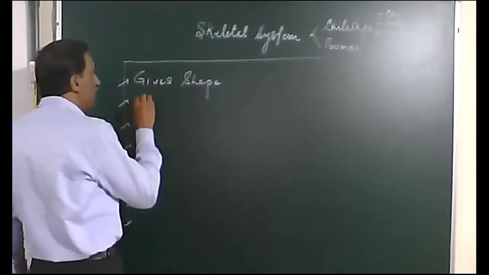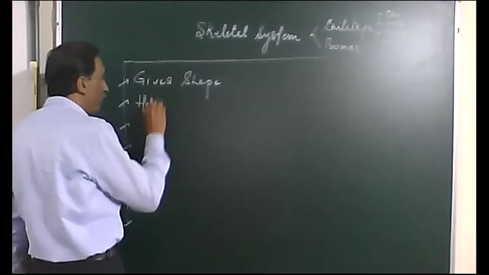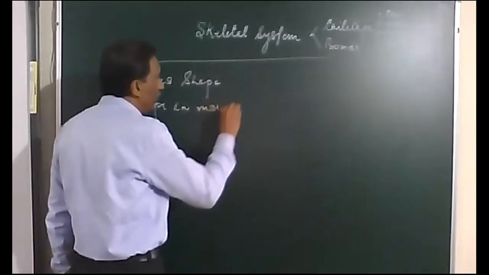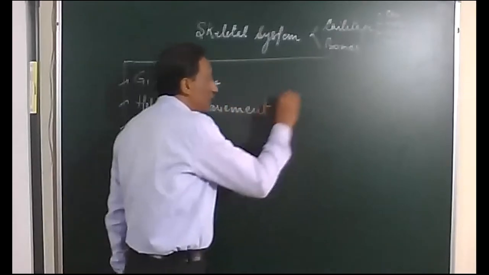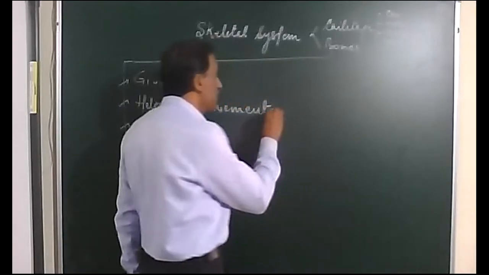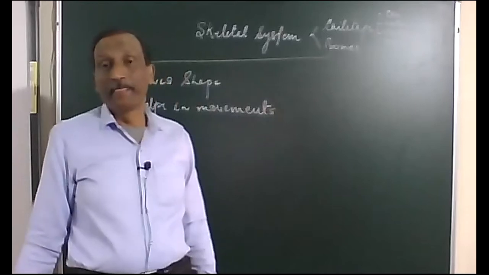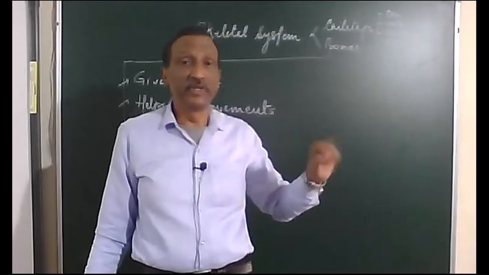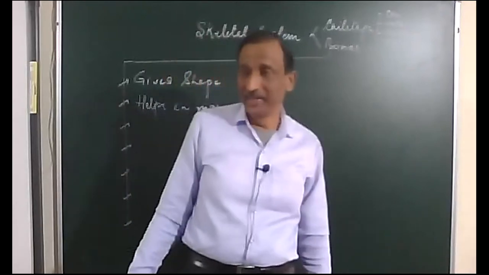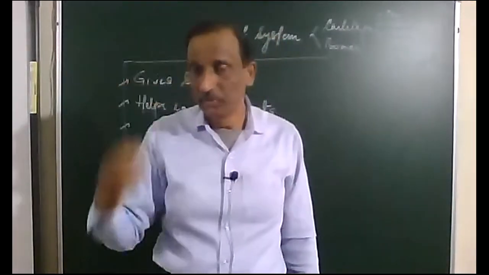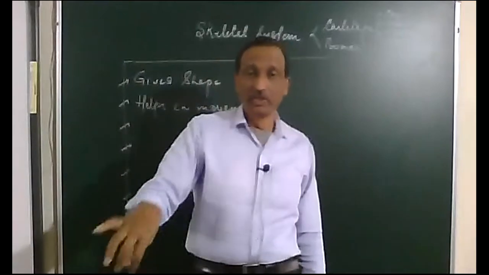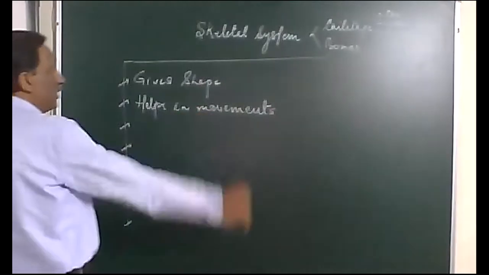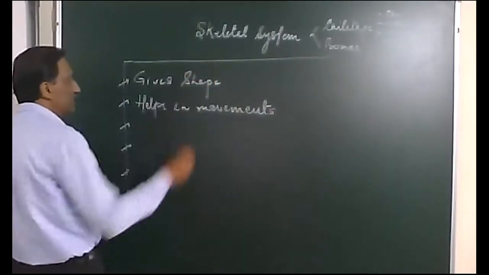Secondly, it helps in movement. All the kinds of movements which take place in our body. Movement of the hands, fingers, neck, eyes. Eyes of course do not have a skeleton, but the muscles are attached to the skeleton. And the legs and all, that is all because of the bones or skeletal system.